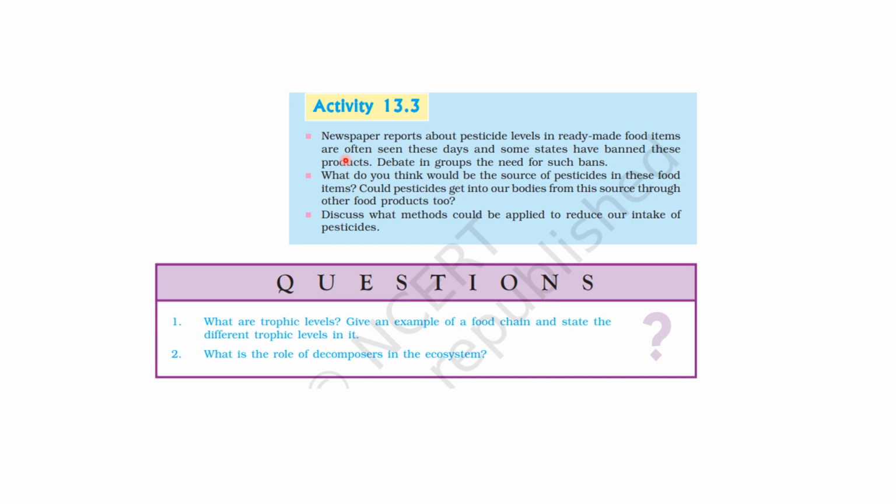So let us see activity 13.3 what it says. So newspaper reports about pesticide levels in ready-made food items. Okay, they are often seen these days and some states have banned these products. Okay, so what you can do, you can just form groups of students and you can debate in groups the need for such bans. Okay.